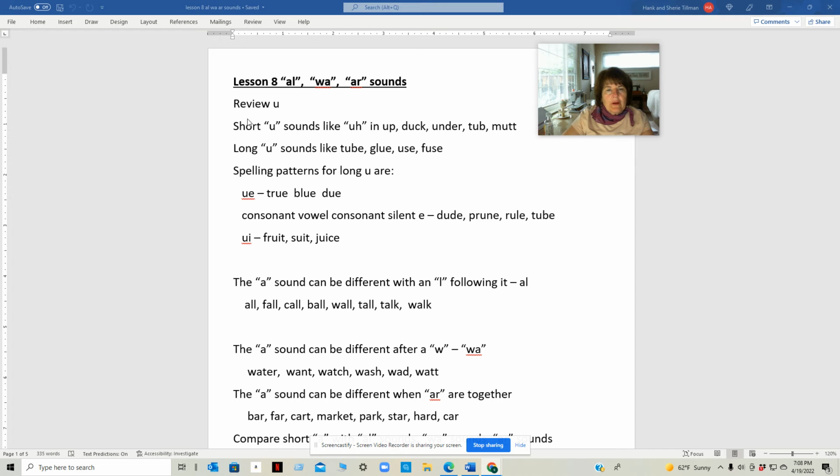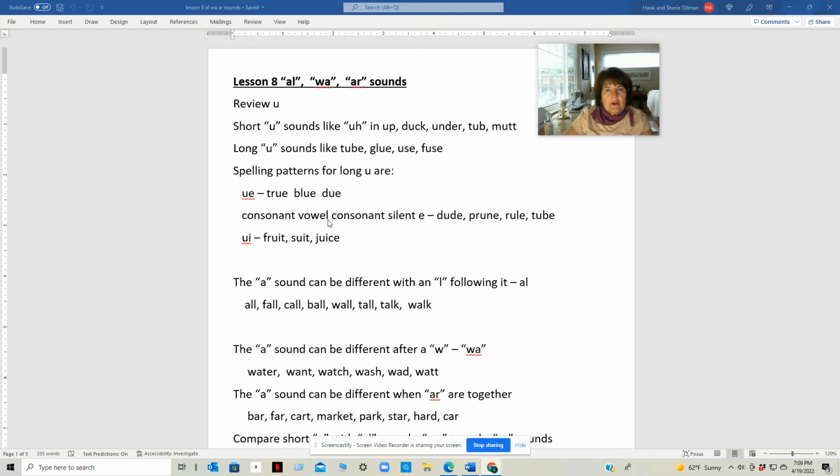First, we'll review our last lesson, the review of U. Short U sounds like in up, duck, under, tub, mutt. Long U sounds like tube, glue, use, fuse. The spelling patterns for long U are UE, like true, blue, do, which sounds like ooh.